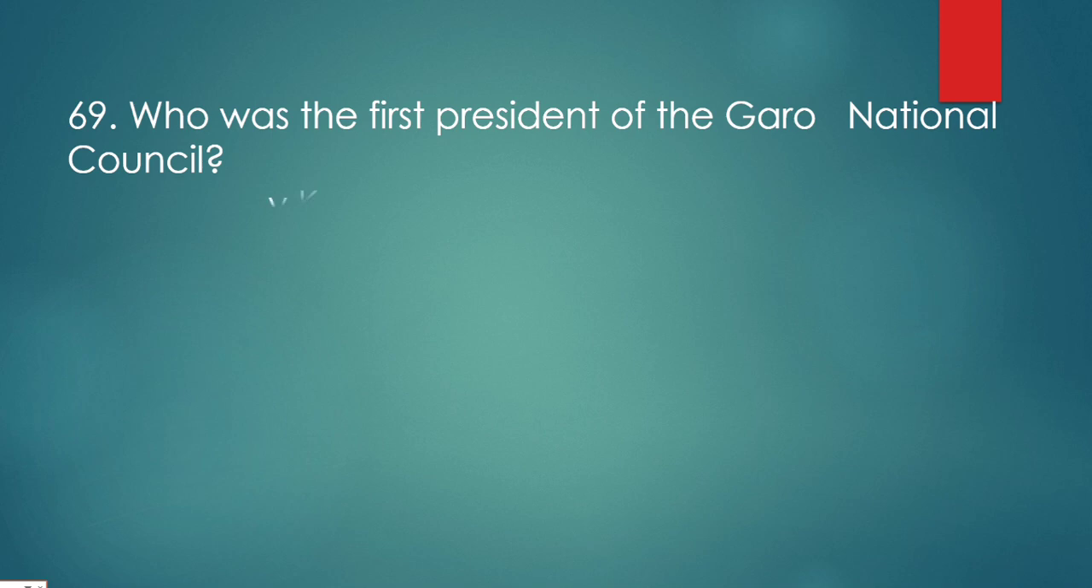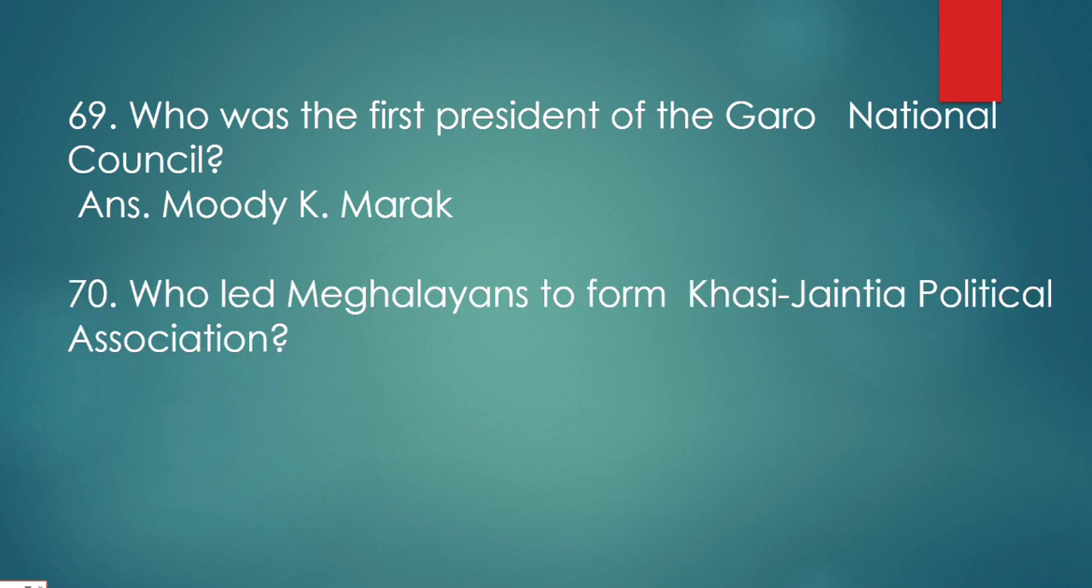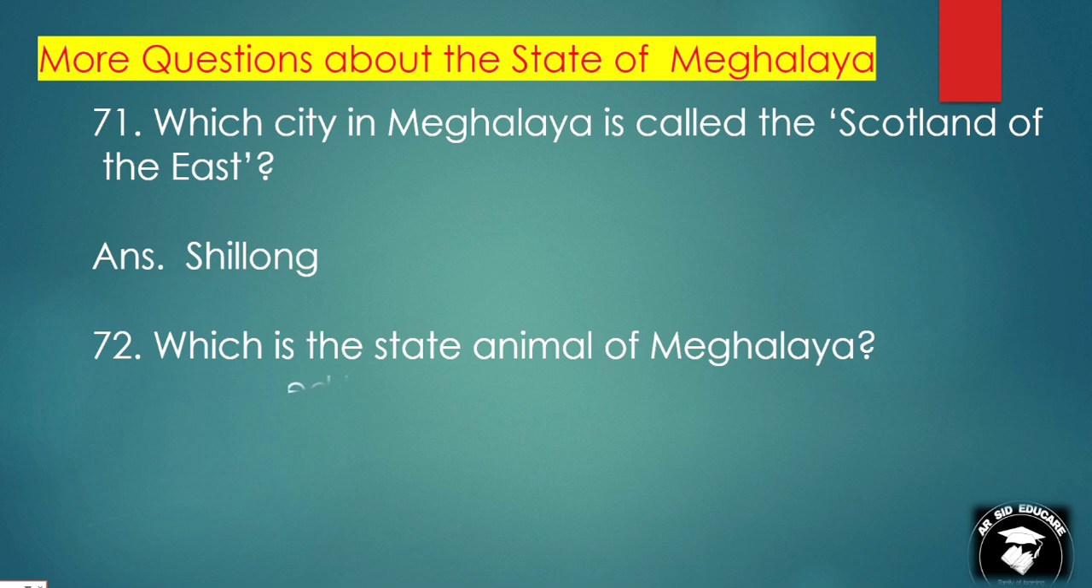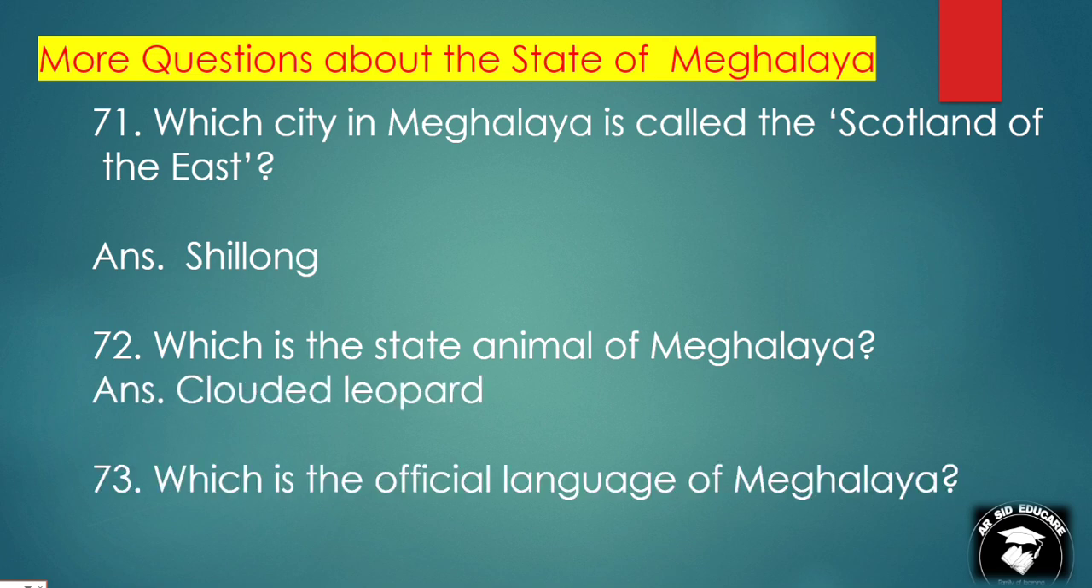Who was the first president of the Garo National Council? Modi K. Marak. Who led Meghalaya to form the Khasi Jaintia Political Association? Dr. H. Lyngdoh. Which city in Meghalaya is called the Scotland of the East? Shillong. Which is the state animal of Meghalaya? Clouded leopard. Which is the official language of Meghalaya? English.